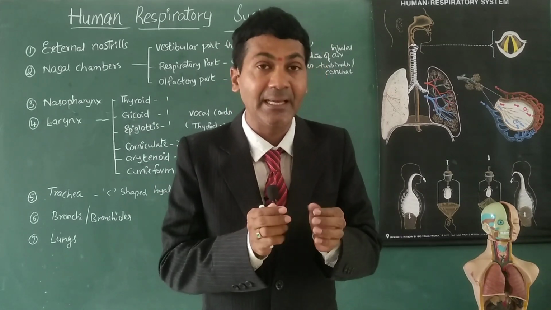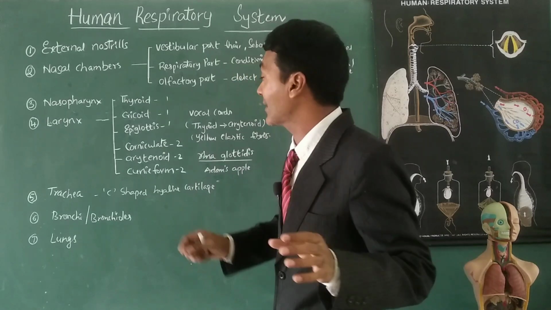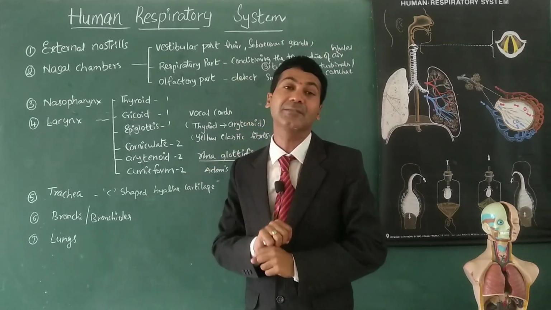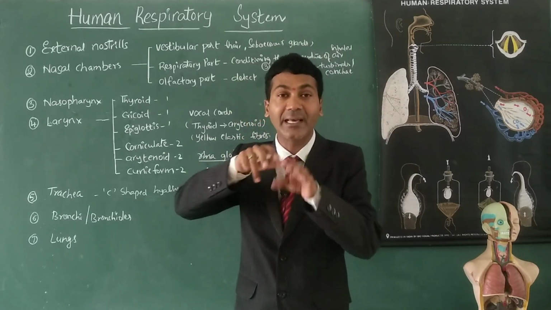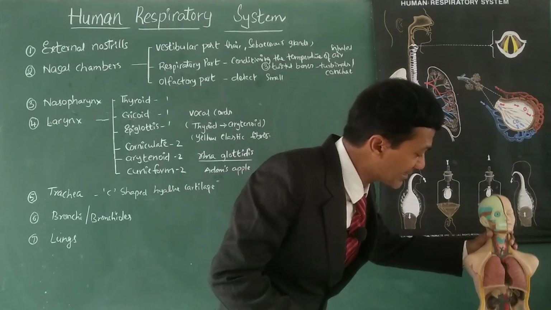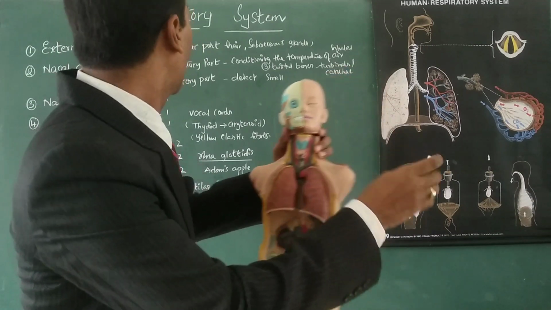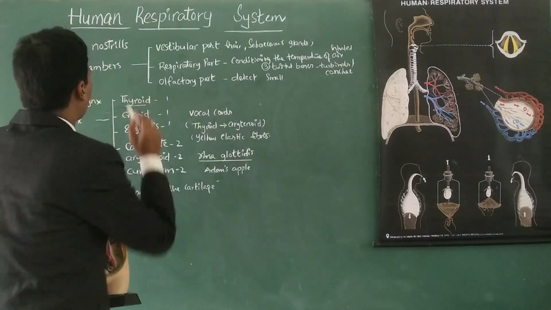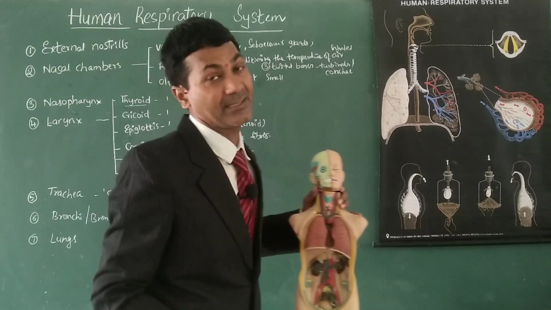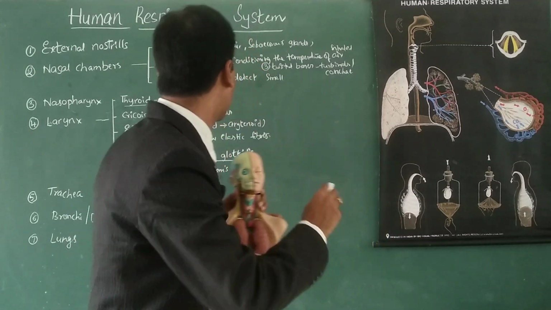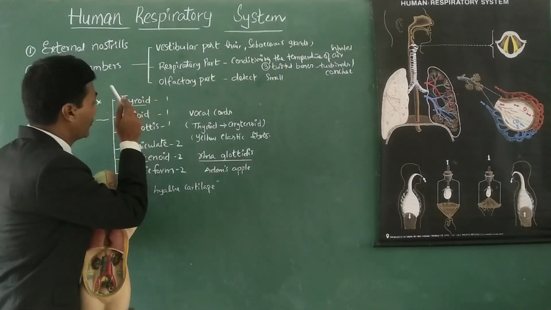So there are 9 cartilages by which larynx is made, and those form a box-like structure. Now you can see here a bluish colored part, right? This one is the thyroid cartilage. I'll tell you their names first.